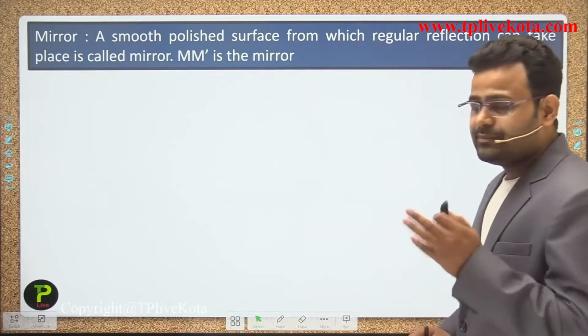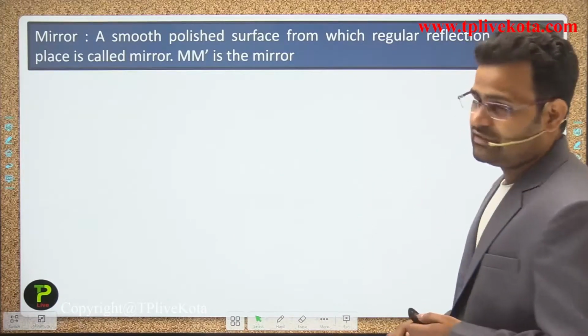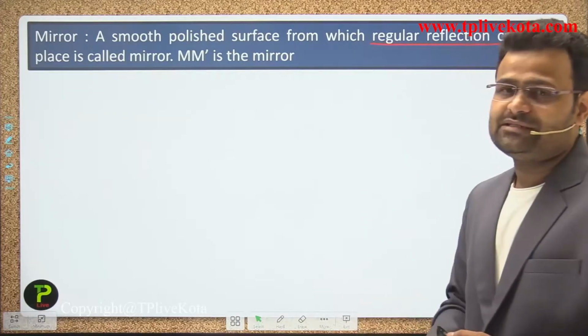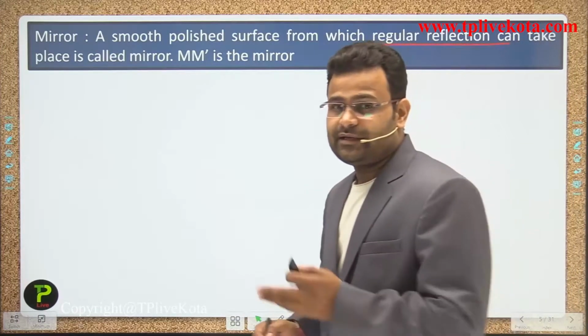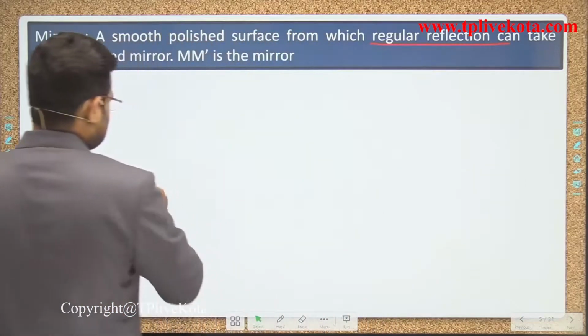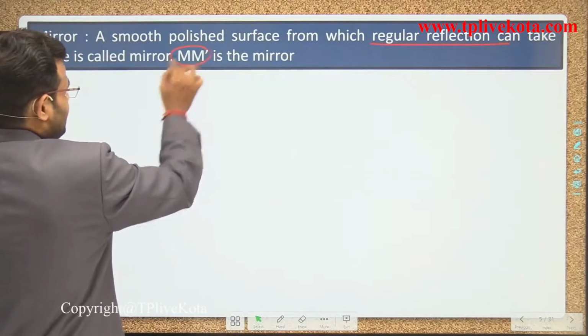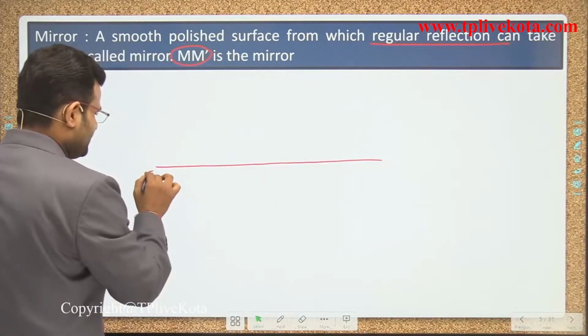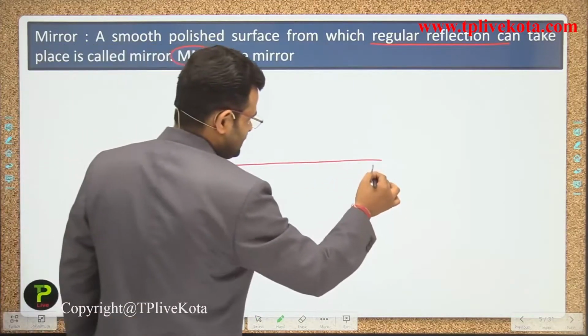So a mirror is a smooth polished surface from which regular reflection can take place. When we draw the mirror, its name is M and M dash.